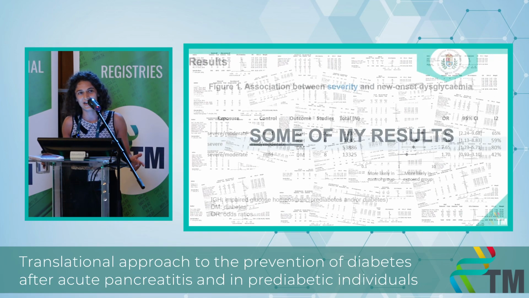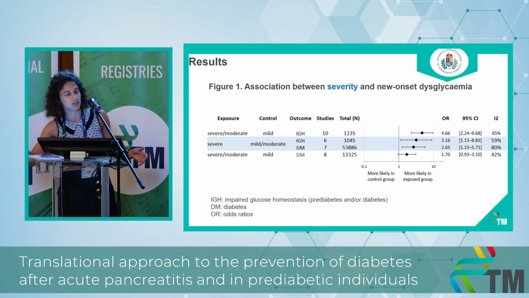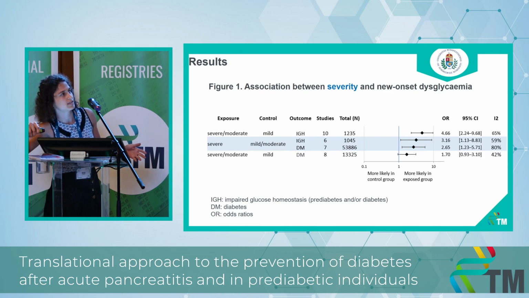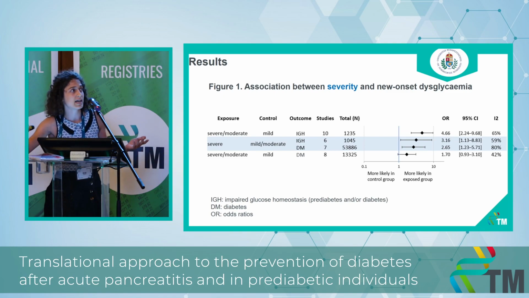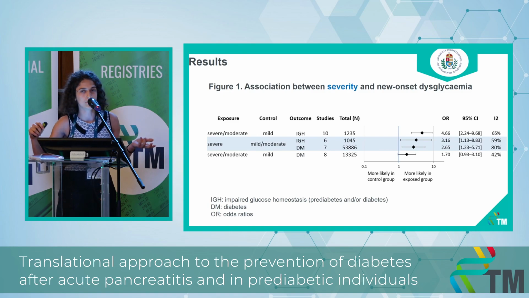However, to briefly summarize the results, I will be showing you aggregated forest plots showing the pooled odds ratio for each of the risk factors. So the pooled odds ratio is always there for each of the risk factors listed on the left. The outcome is expressed as either diabetes or impaired glucose homeostasis, which is an umbrella term including both prediabetes and diabetes. When the odds ratio is over 1, it indicates that the risk of developing dysglycemia is higher in the exposed group, which is always indicated in the first column. So I will be showing you 4 figures of aggregated forest plots.